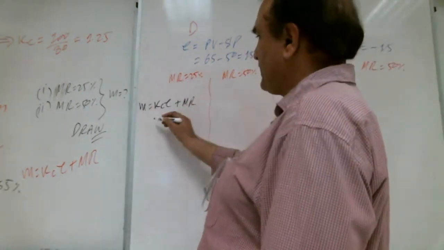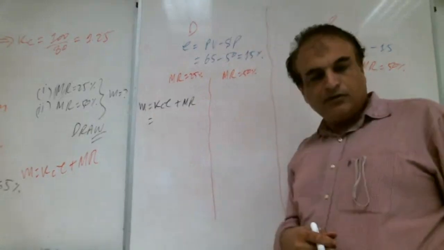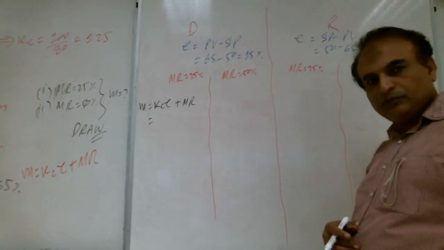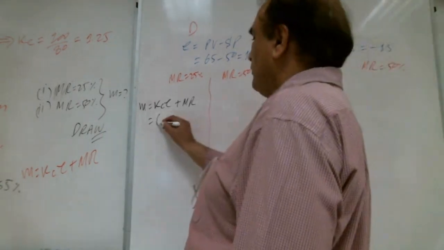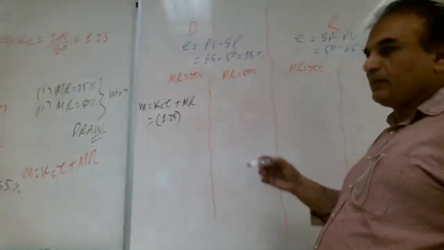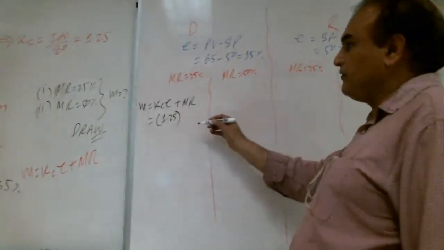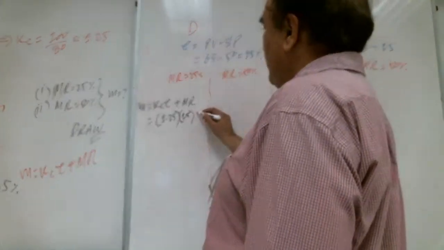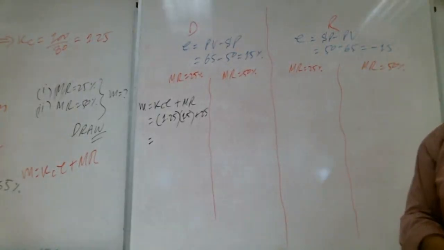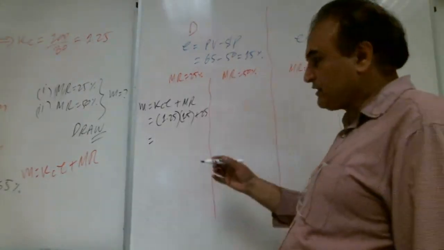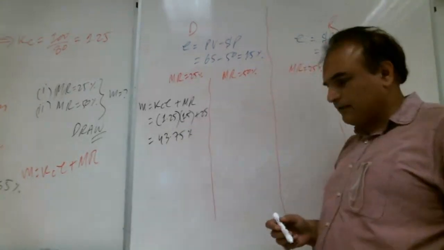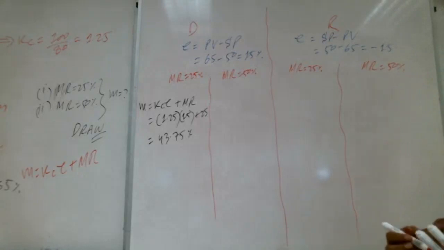Output is equal to KC E plus MR. How much is KC, Shabab? 1.25. Very good. What is the error? 15. Very good. MR 25. How much altogether? 43.75. Very good. Lots of brothers are writing it. 43.75%. Very good, Shabab. Okay.